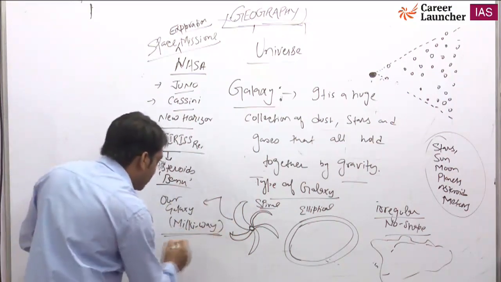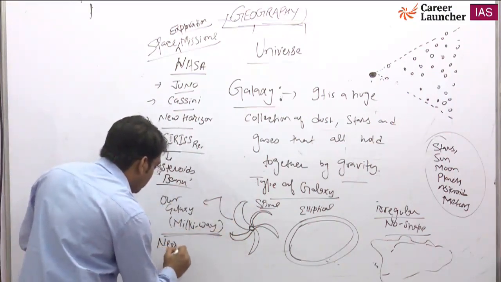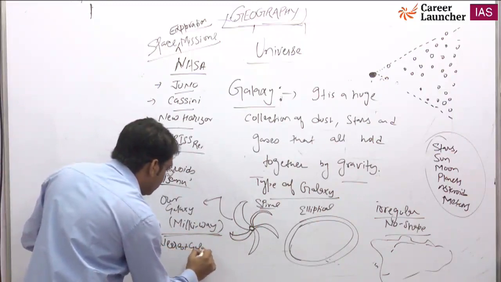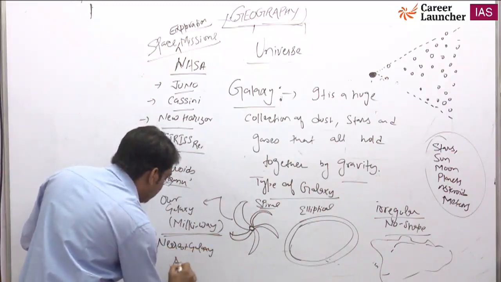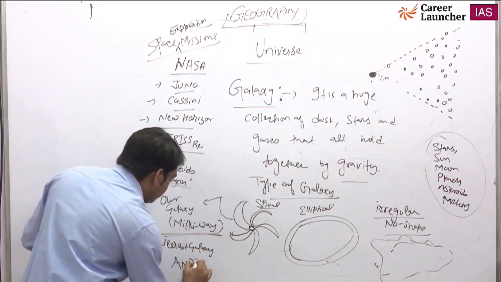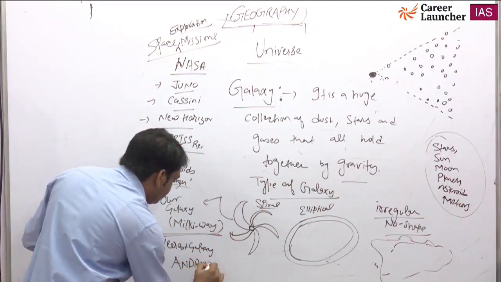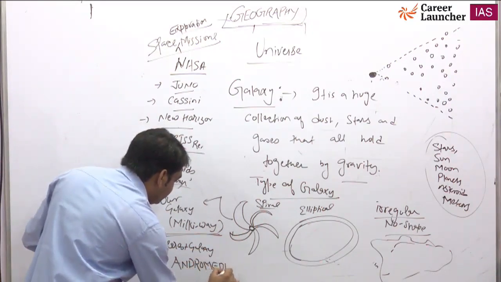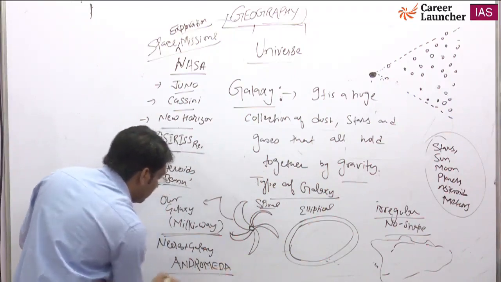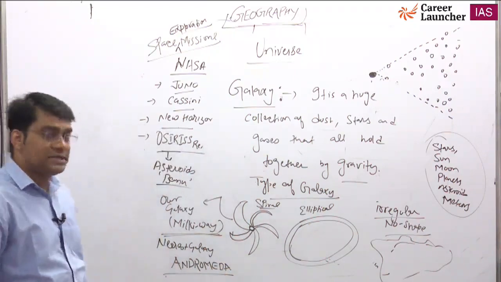Okay, our nearest galaxy is Andromeda. This is again spiral in shape.